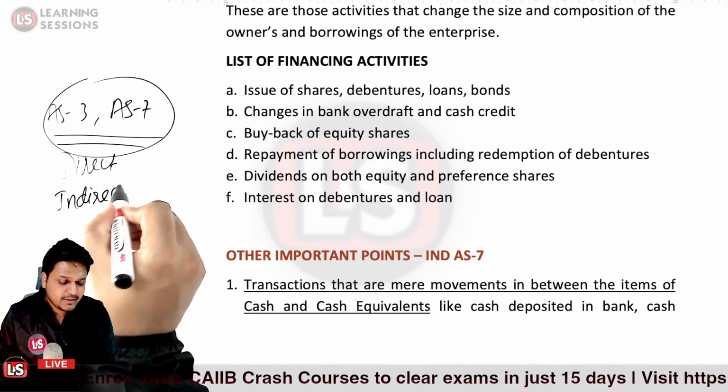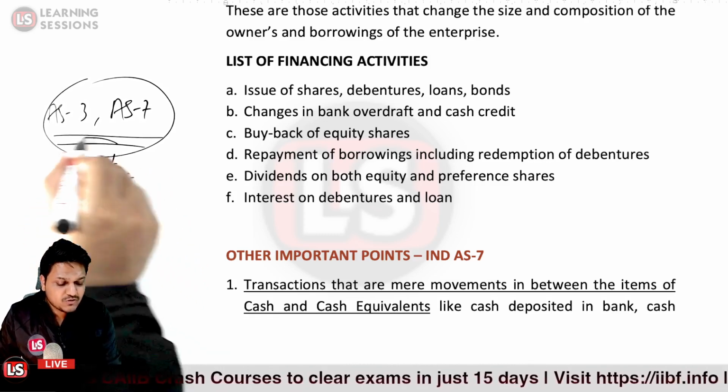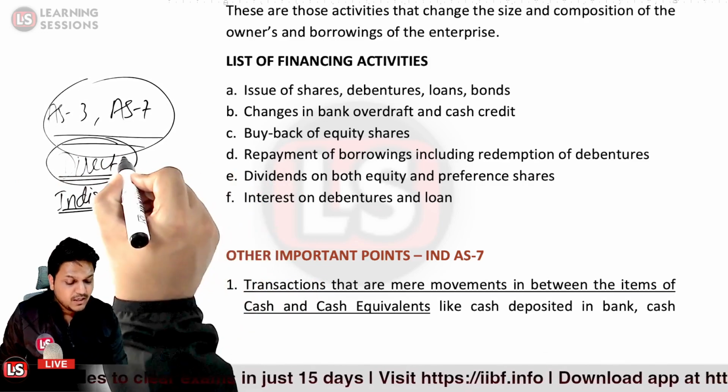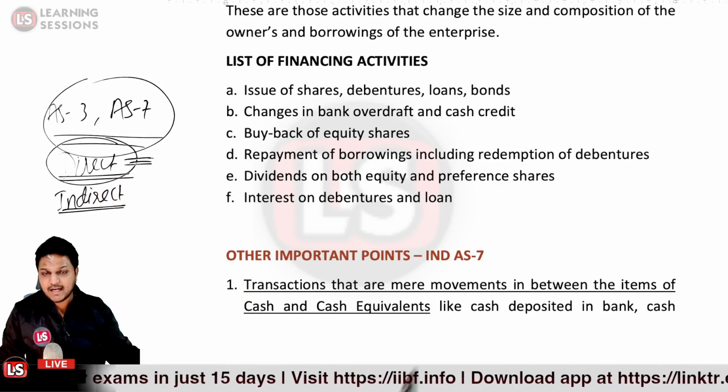In case of the direct method, the major heads show the gross receipts and gross payments of cash, which indicates the flow of cash.